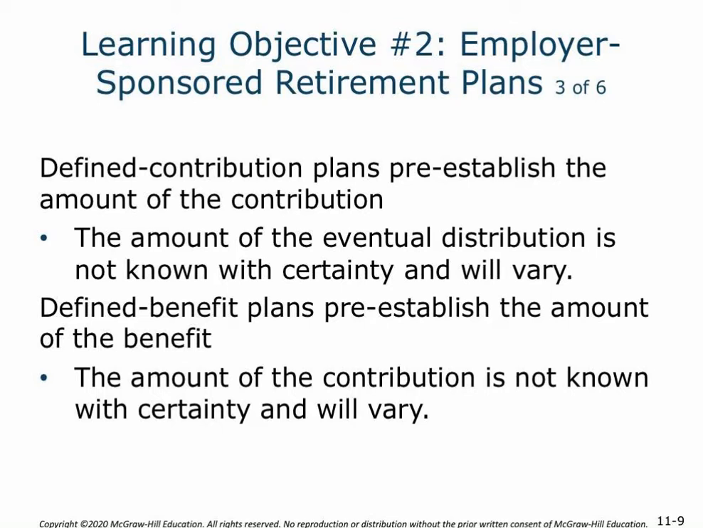In contrast, these defined benefit plans pre-establish the amount that's going to be available to the employee upon retirement or available to the employee for distribution. However, the amount that needs to be contributed into the plans on the front end depends on a variety of different factors, such as the amount of return that can be made while those contributions are being made. So with the defined benefit plan, the employee knows how much they are going to receive on the back end, but the employer doesn't necessarily know how much they're going to put in on the front end.